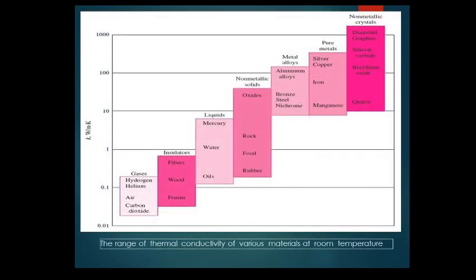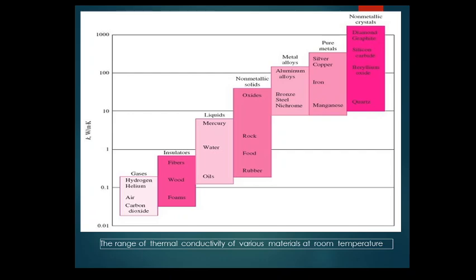You can see the range of thermal conductivity of various materials at room temperature. We'll start with the non-metallic crystals, graphite and diamond, which have the highest thermal conductivity. Then comes pure metal: silver, copper, iron and manganese. And then metal alloys: aluminum alloys, then bronze, steel, nichrome. You'll always see that the thermal conductivity of alloys of a pure metal is always less than the pure metal. I'll show you some examples of it in a further slide.